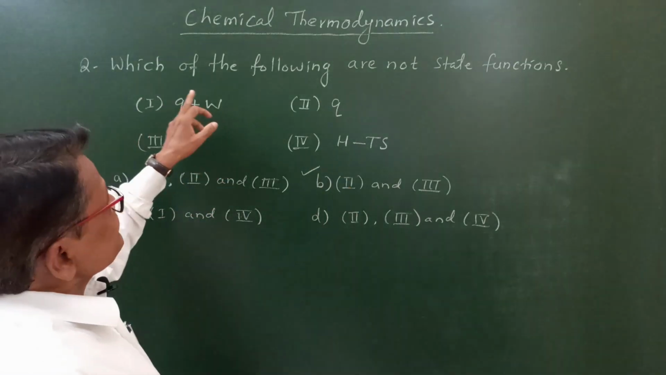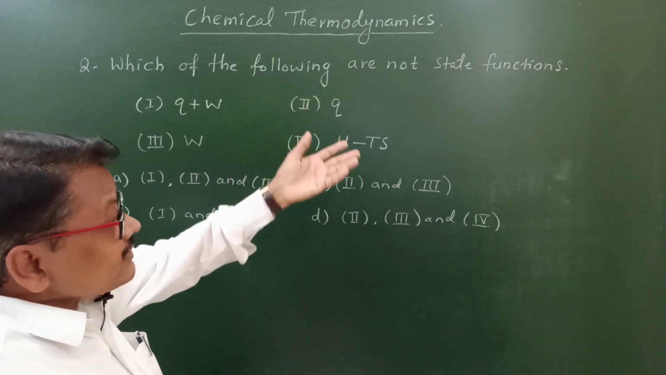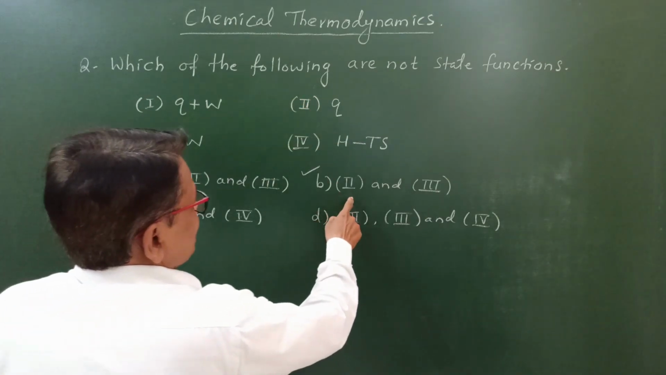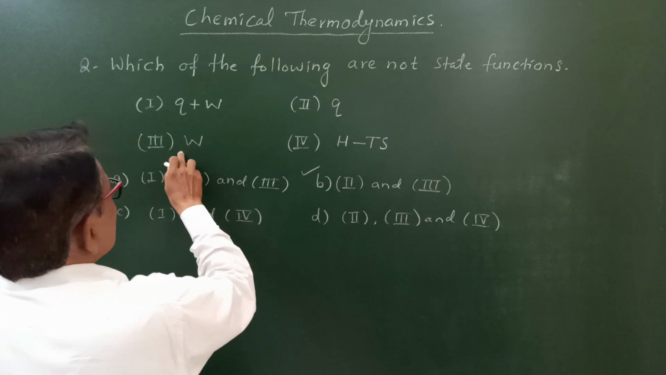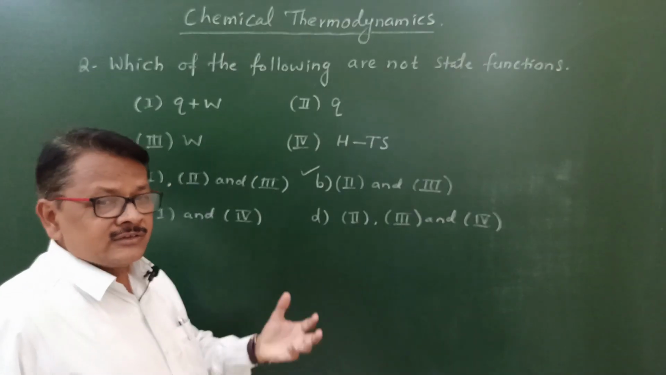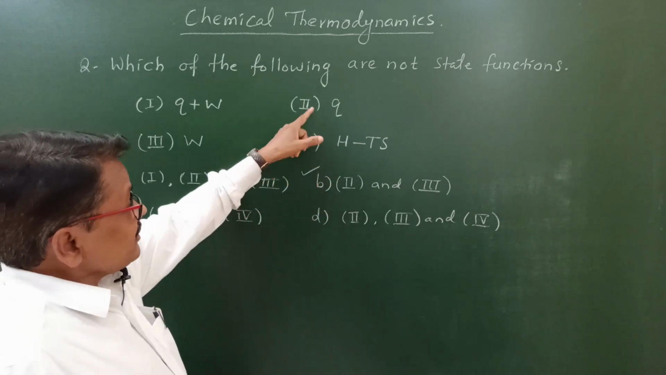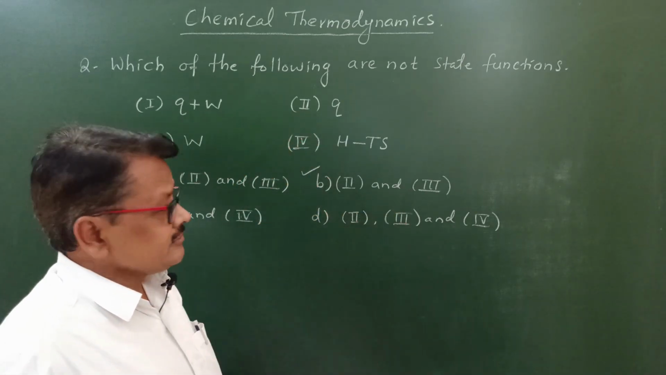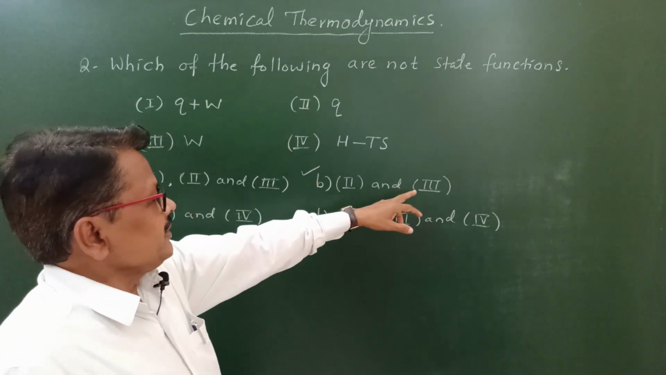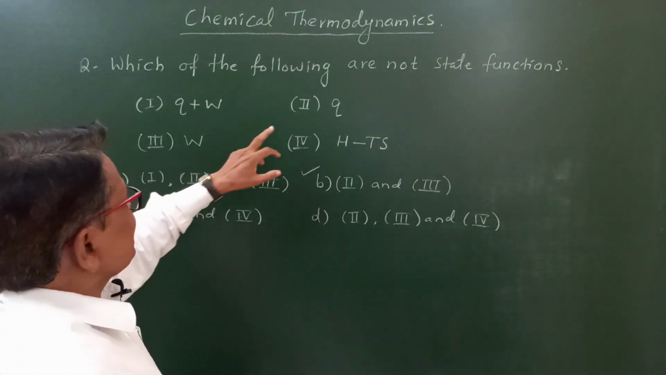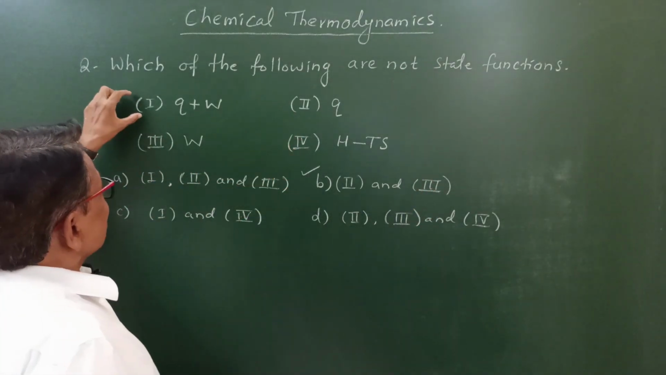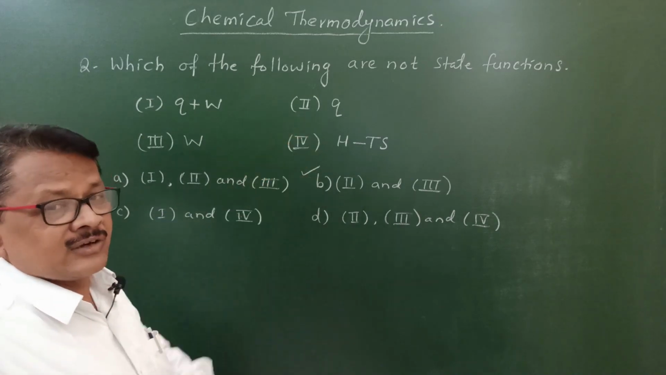Now it is given in the question, which of the following are not state functions? 2 and 3 means Q and W. These are the path functions we have already learned, so these are not state functions. Therefore your answer is B. 2 and 3 are not state functions, but 1 and 4 are the state functions.